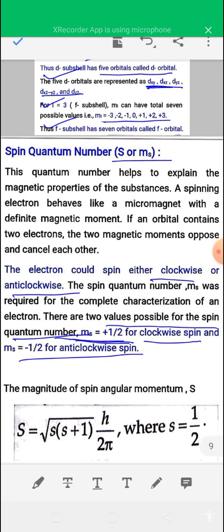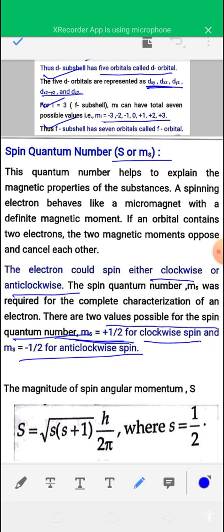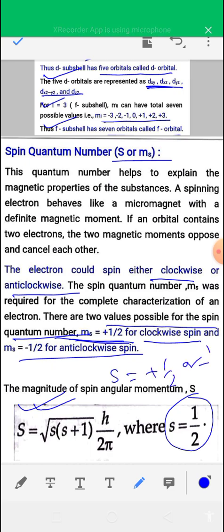Using the value of the spin quantum number, you can get the spin angular momentum. The value of the spin angular momentum, which is represented by capital S, is equal to root over s into s plus 1 into h by 2 pi, where small s is the spin quantum number, which is either plus half or minus half. Plus half for an electron rotating in a clockwise direction, and for anti-clockwise spin of the electron, you have to take the spin quantum number as minus half.